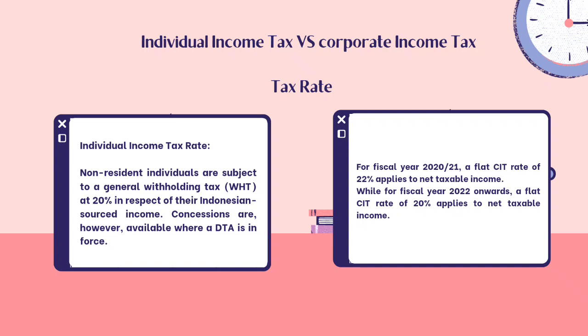Next is based on tax rate. The first one, individual income tax rate. Non-resident individuals are subject to a general withholding tax or WHT at 20% in respect of their Indonesian source income. Concessions are, however, available where a DTA is enforced. Next is tax rates for corporate income tax. For fiscal year 2020 until 2021, a flat CIT rate of 22% applies to net taxable income, while for fiscal year 2022 onwards, a flat CIT rate of 20% applies to net taxable income.